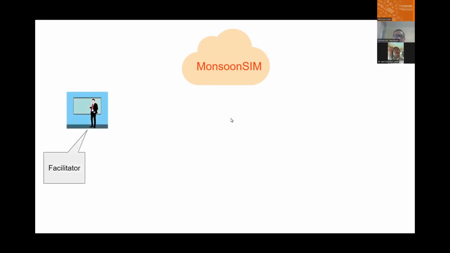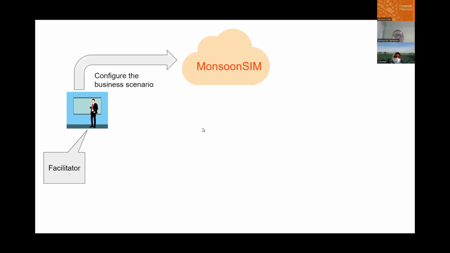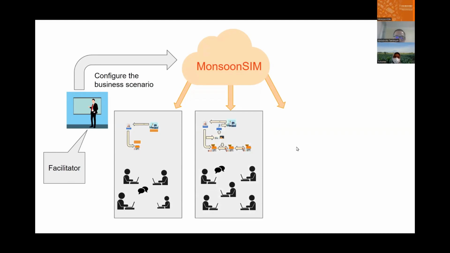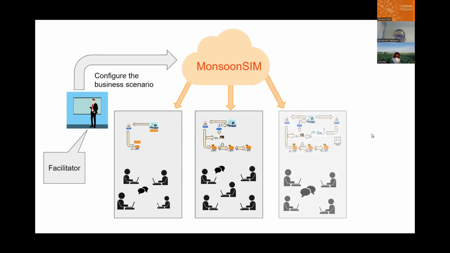Monsoon Sim is a platform, or a cloud access service, which allows you as a teacher to become a facilitator. You then, as a facilitator, can configure Monsoon Sim into various business scenarios. Say a very simple retail business, and allow your students to learn through game and simulation in groups. Or you can define a more complex business scenario, such as a retail game plus a logistics game in one game. And if you like to be more complicated, you can always add more complexity.